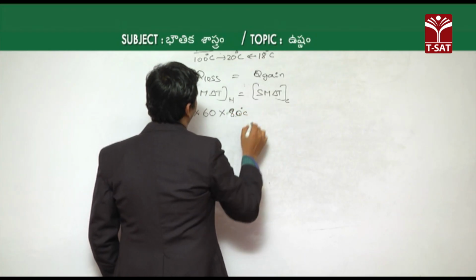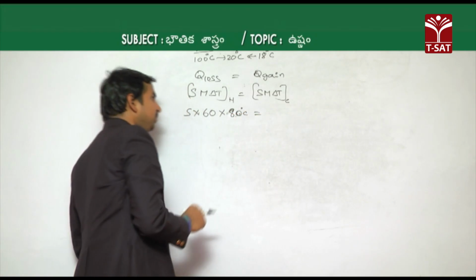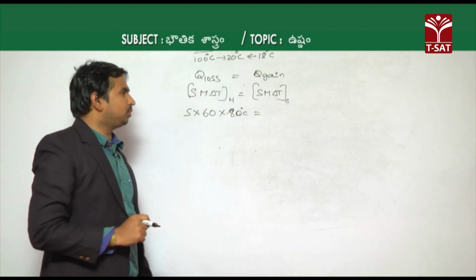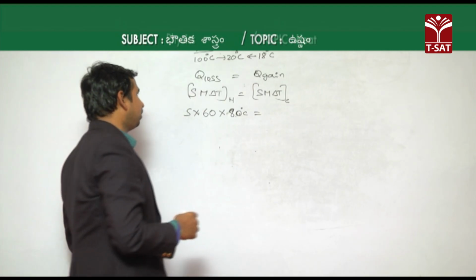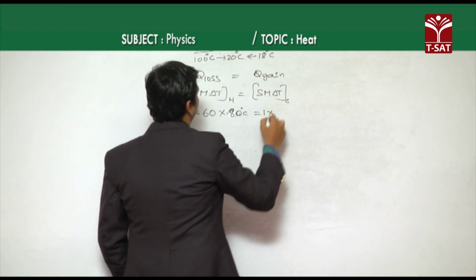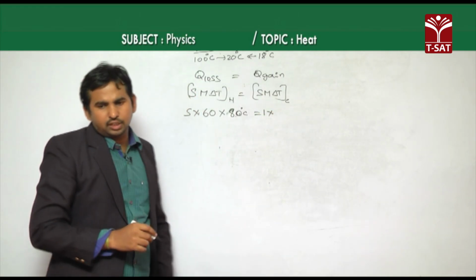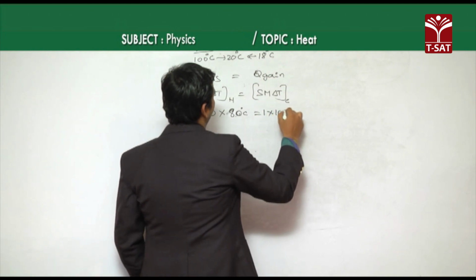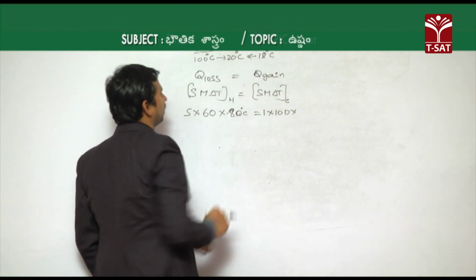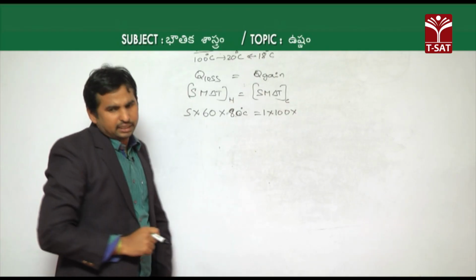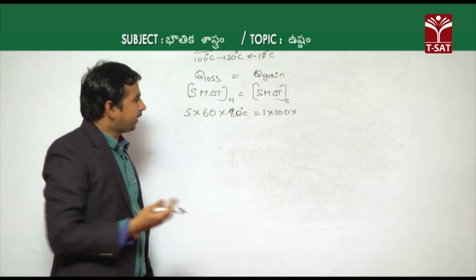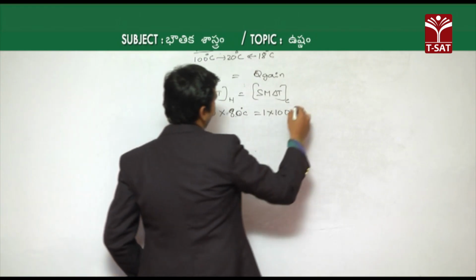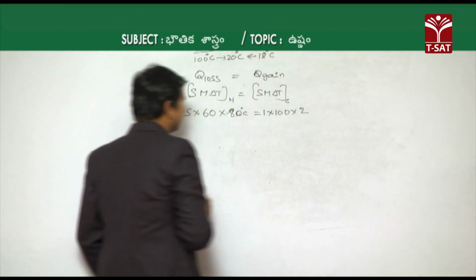This is equal to the specific heat capacity of water, which is 1 calorie per gram degree Celsius, and the mass of the water, 100 grams, so 100 into the change of temperature. For the water, initially it is at 18 degrees Celsius and finally 20 degrees Celsius, meaning it increased by 2 degrees Celsius.